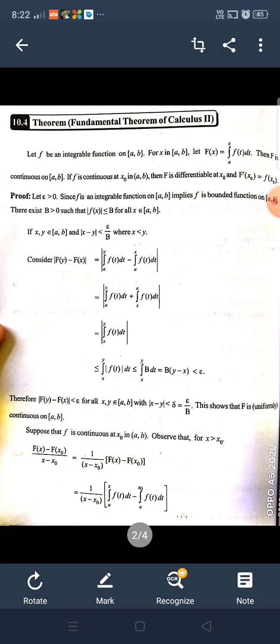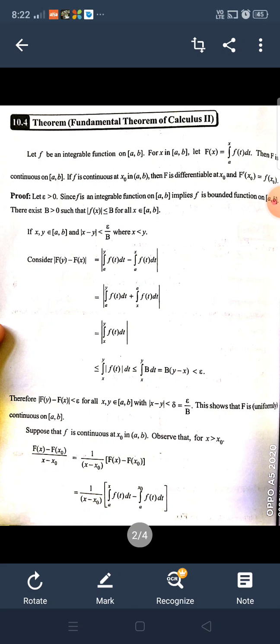|F(y) − F(x)| = |integral a to y f(t) dt − integral a to x f(t) dt| = |integral a to y f(t) dt + integral x to a f(t) dt| = |integral x to y f(t) dt| ≤ integral x to y |f(t)| dt.